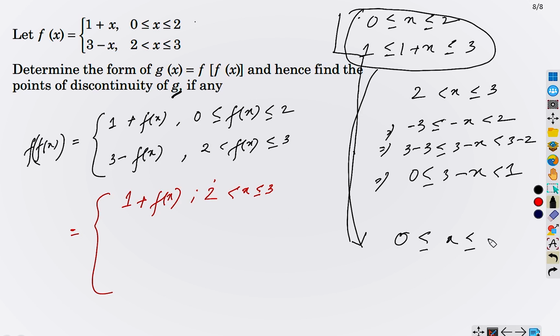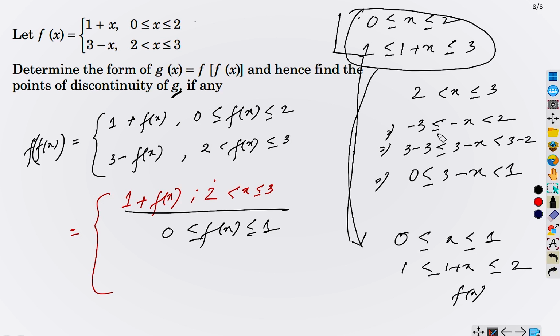If it is something like this, then we can say this thing, right? Correct? So when x varying from 0 to 1, then fx varying from 1 to 2, correct? So we obtain the later missing point. So when x varying from 0 to 1, we have fx varying from 1 to 2. Earlier we have fx varying from 0 to 1. This one is from 0 to 1, right? Fx, yes, but from here we get 1 to 2 fx. Did you understand what I am saying?